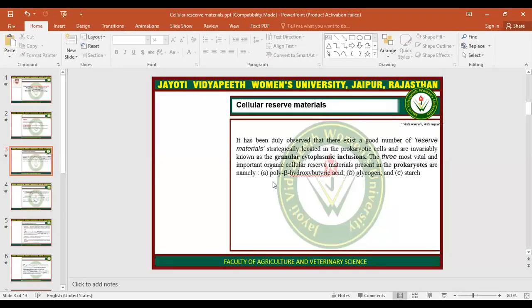Cellular reserve materials. Cellular reserve materials are the materials which are stored as food. So in bacteria, there are three main food materials which are reserved, such as poly-beta-hydroxybutyric acid, second glycogen, and third starch.